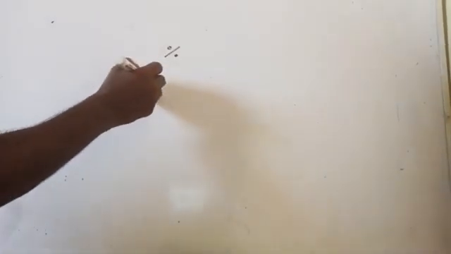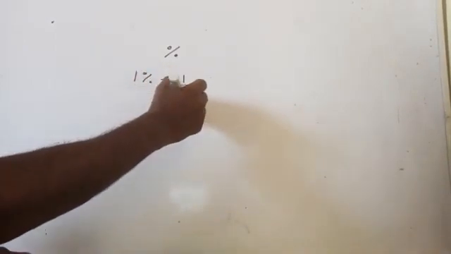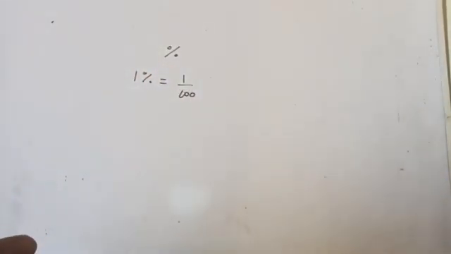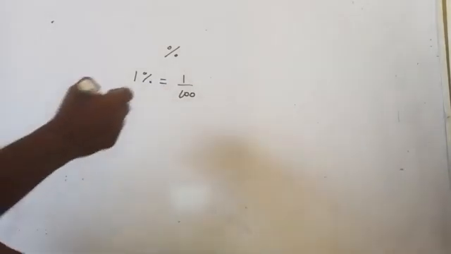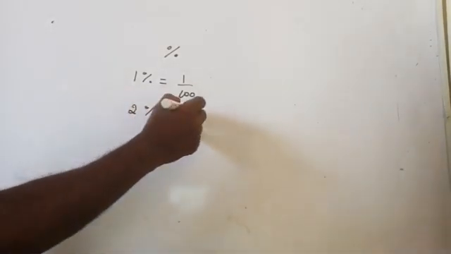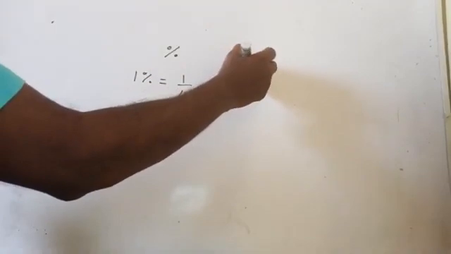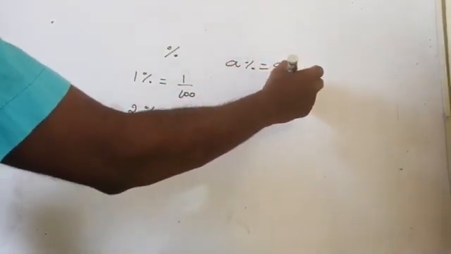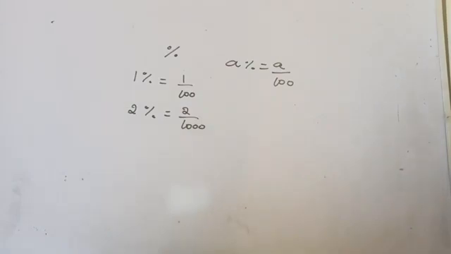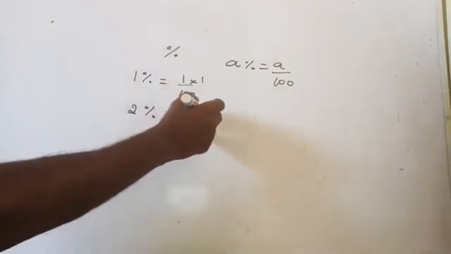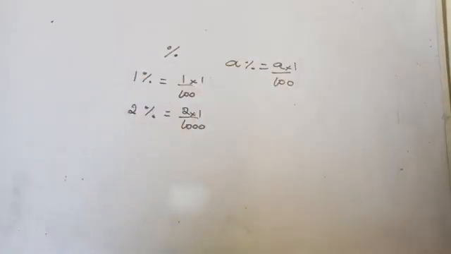So what is the meaning of that? This symbol means hundredths. That is, 1% means what? 1 by 100, 1 per hundredths. 2%, 2 by 100. That is 2 hundredths. So a percentage can be written as A by 100. Are you getting it here? Are you getting it or not? 1%, 1 into 1 by 100. 2%, 2 into 1 by 100. A percentage, A into 1 by 100. Per hundredths. Are you getting it here?